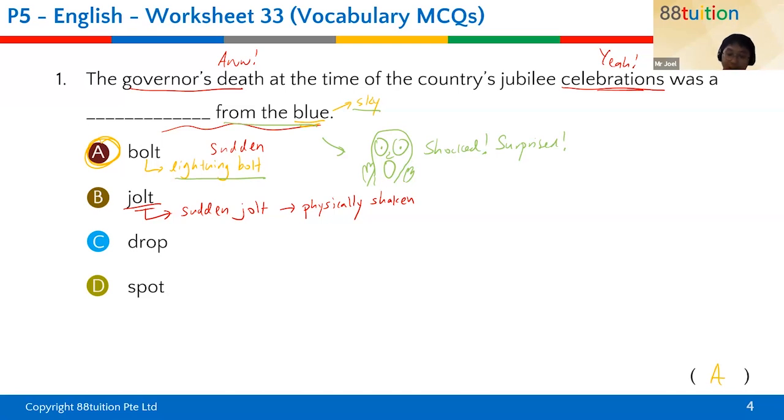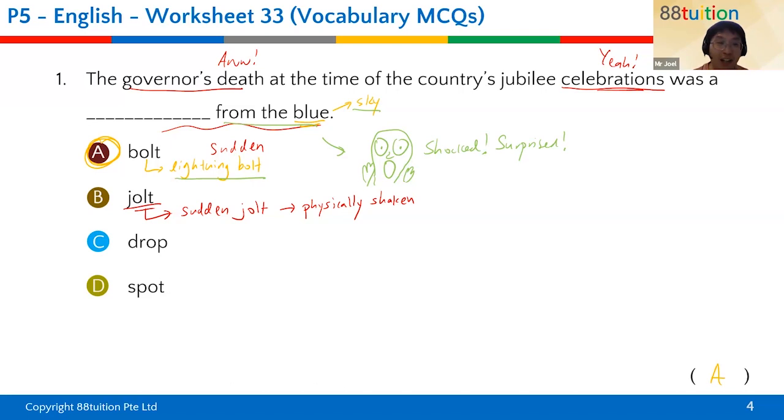Fine. Look at this question. The governor's death at the time of the country's Jubilee celebrations, it's like the NDP of that country, the National Day Parade. Then suddenly the president died, like Halimah Yacob came for the NDP and then she died. Same thing over here: the governor died at the time of the country's Jubilee celebrations. It's a very shocking thing. People don't expect it. So the idiom that we're looking for is called bolt from the blue. That's why the answer is A.